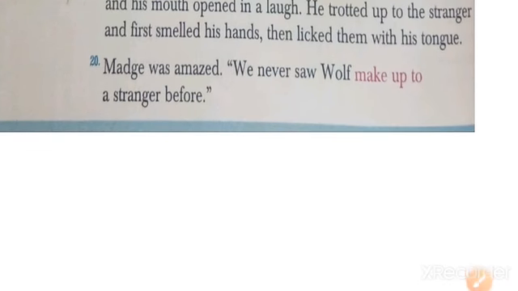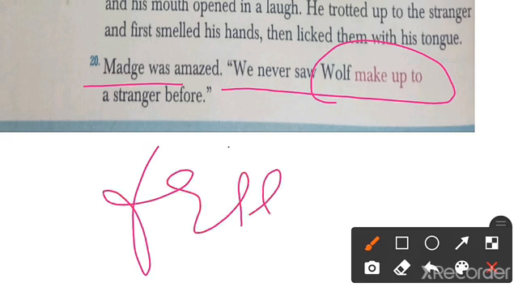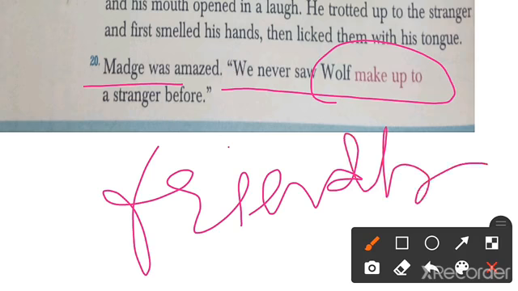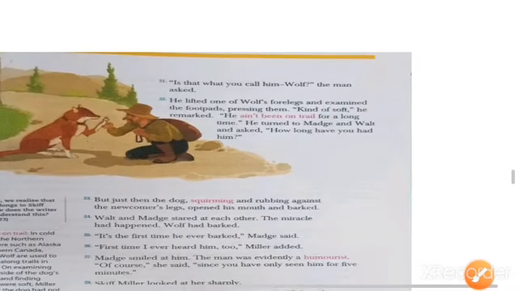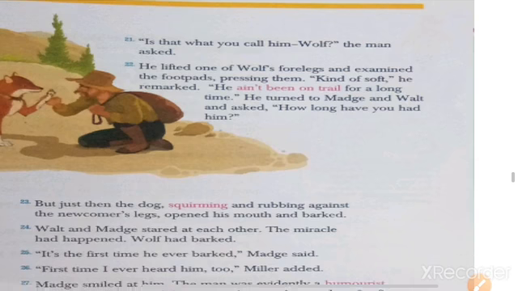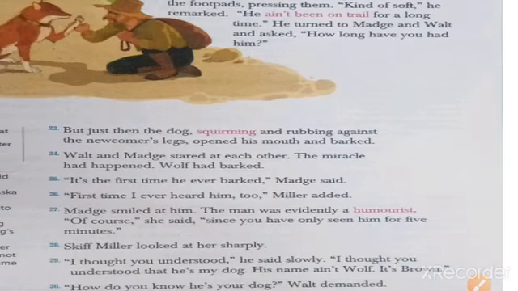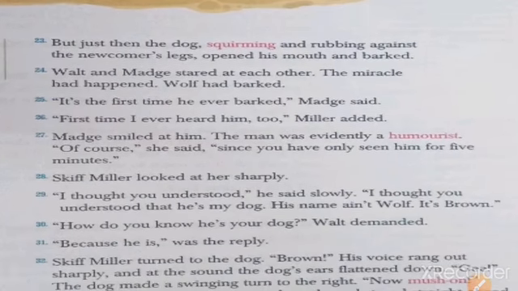In this paragraph, Madge was amazed. "We never saw Wolf make up." Make up means to be very friendly. So she was saying that they never saw the dog become so friendly to any stranger before this event. "Is that dog you call Wolf?" the man asked. He lifted one of the wolf's forelegs and exclaimed, "The foot pads are kind of soft." He remarked, "He ain't been on a trail for a long time." He returned to Madge and asked, "How long have you had him?"